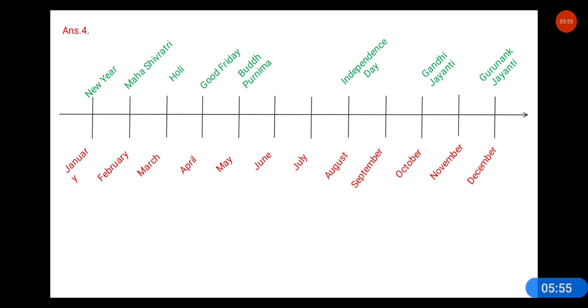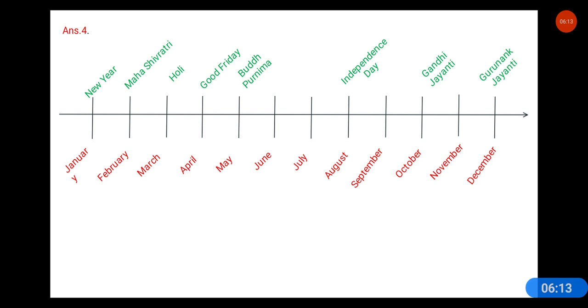Right? So, New Year falls in January. Mahashivratri comes in February. Holi comes in March. Good Friday comes in April. Sometimes it comes at the end of March.